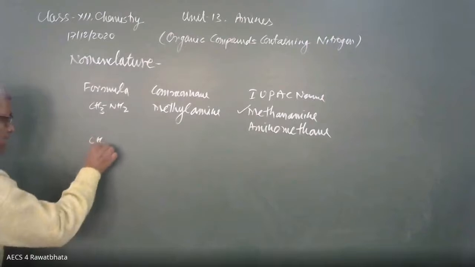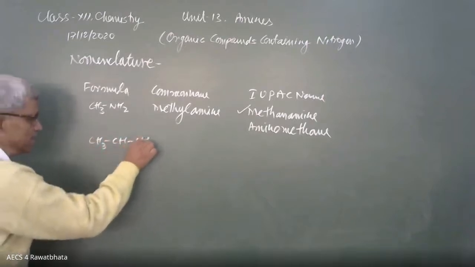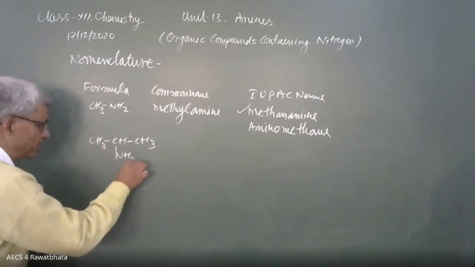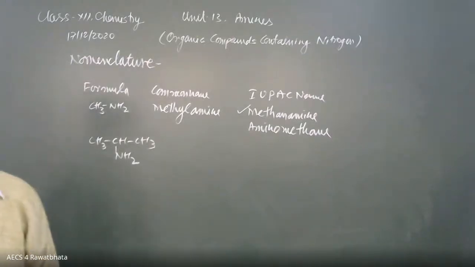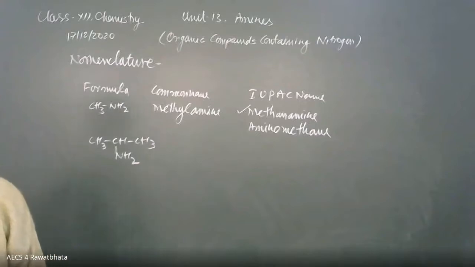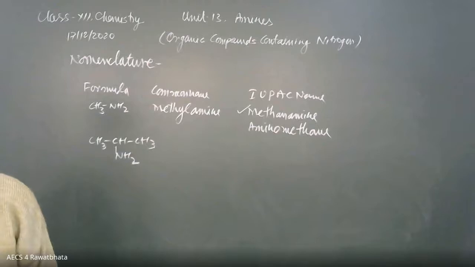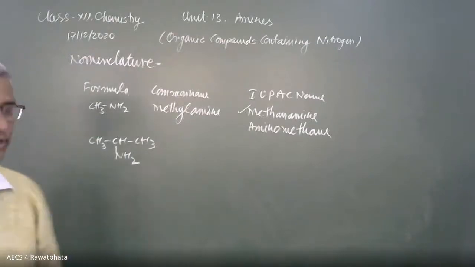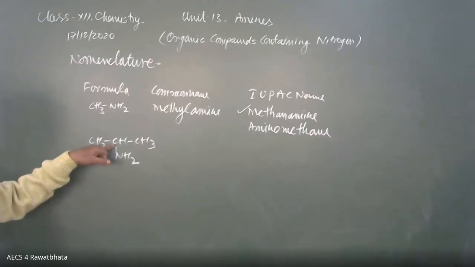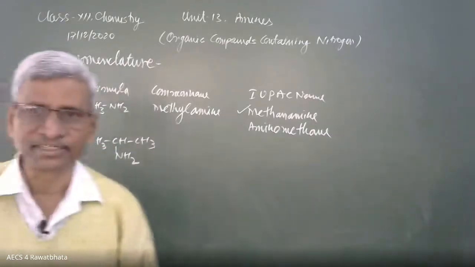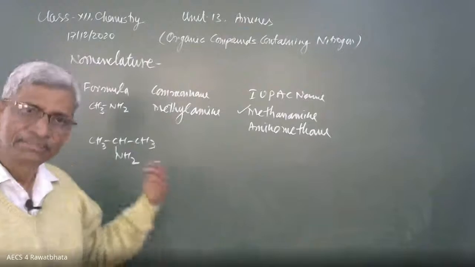Another one, CH3, CH, CH3, NH2. Yes, beta. What is the degree of this amine? 1 degree, 2 degree, 3 degree, primary, secondary, tertiary. What is the degree of this amine? Please tell. Yes, Aman, 1 degree. Yes, Varsha, 1 degree. Somil, yes, it is 1 degree. It is primary only because degree is decided by nitrogen. Nitrogen is connected with one carbon. Carbon is not going to decide the degree. Yes, you all are correct. The concept is clear. Very good. So this is the primary amine only.